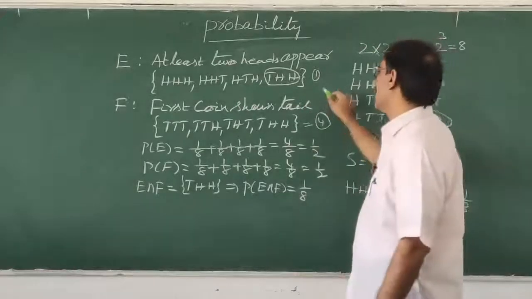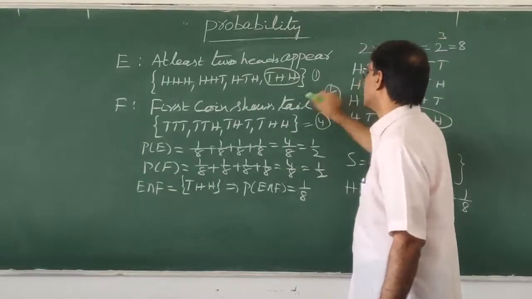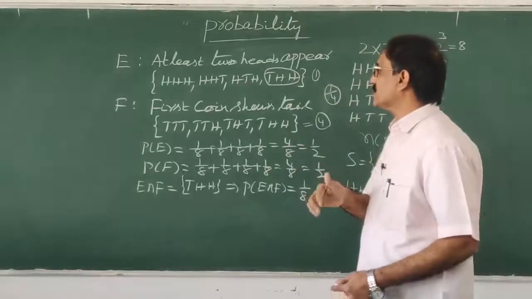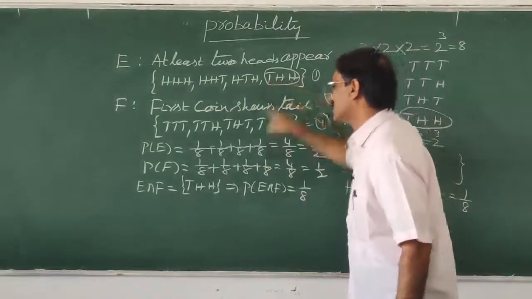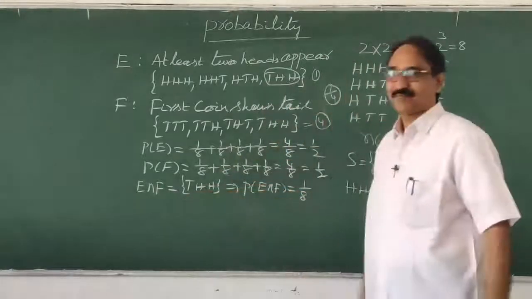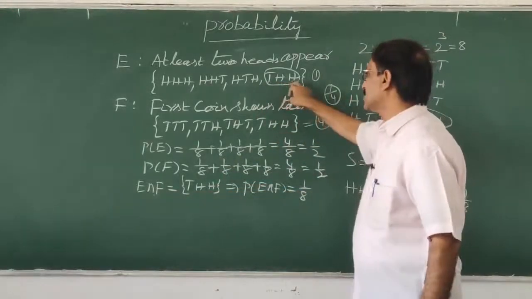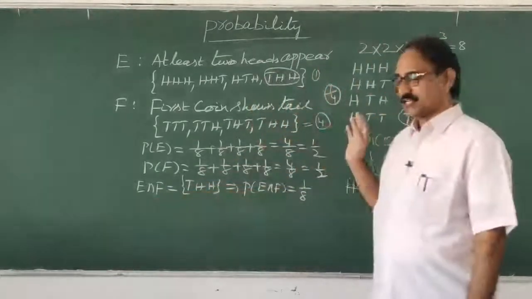So what is the probability now? 1 by 4. Here the probability is nothing but their intersection.